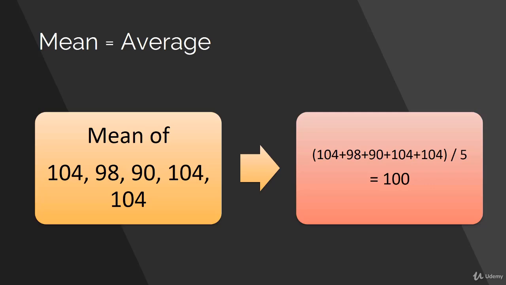What you do is you add all these numbers: 104 plus 98 plus 90 plus 104 plus 104. You add all of these and then divide by the number of items, and the number of items in this case is 5. So once you add these and divide by 5, this will give you 100. So that is the mean.